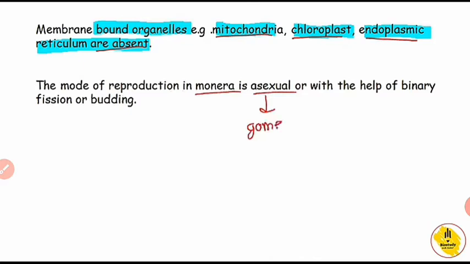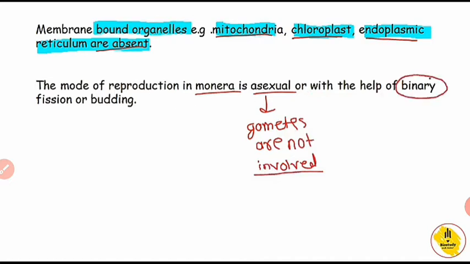Reproduction is asexual. Asexual means gametes are not involved in the reproduction. That is with the help of binary fission or budding. These are two types of asexual reproduction.